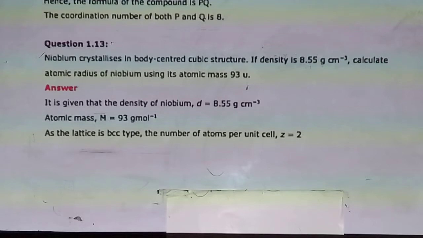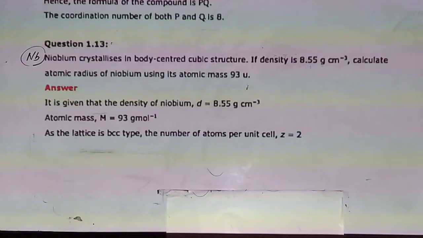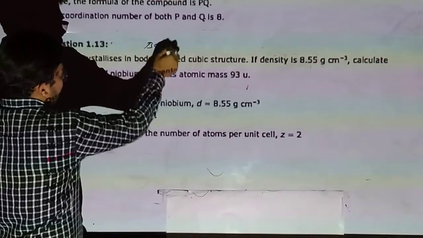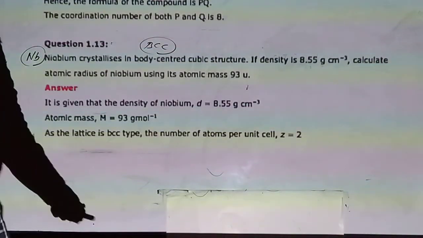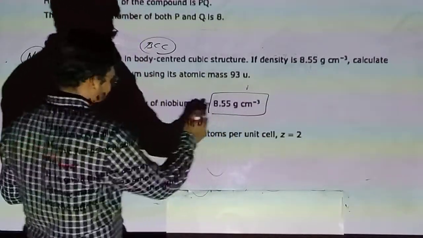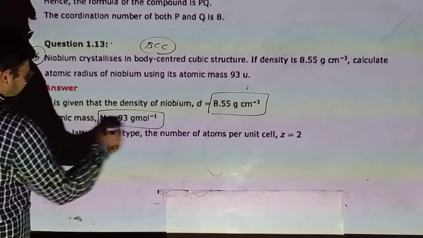1.13 is an IMP question. Niobium, yes, it is a metal in body center cubic structure, BCC. If the density is 8.55 gram per centimeter cube, calculate the atomic radius of niobium using its atomic mass 93. It is given that the density of niobium is 8.55 gram per centimeter cube. So atomic mass will be 93 gram per mole.